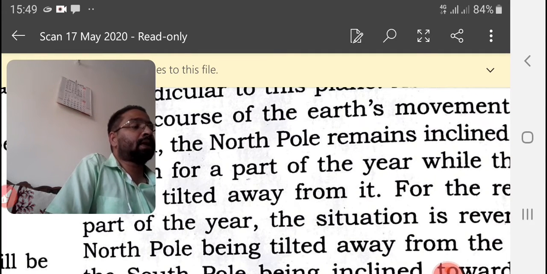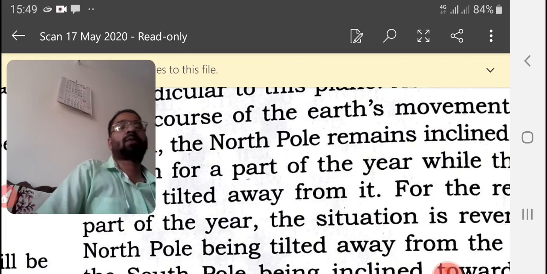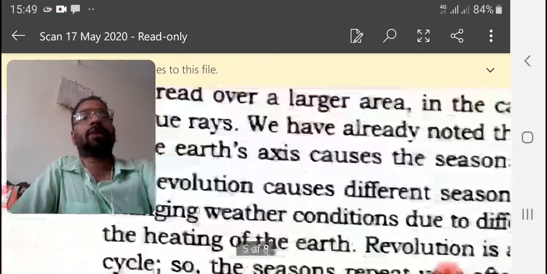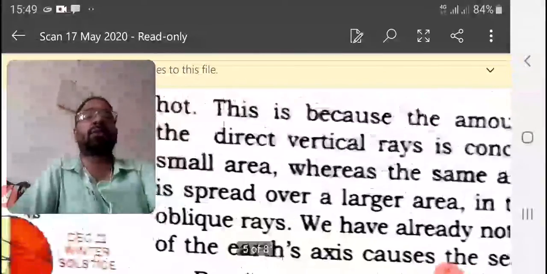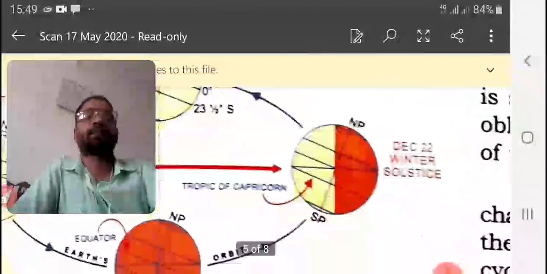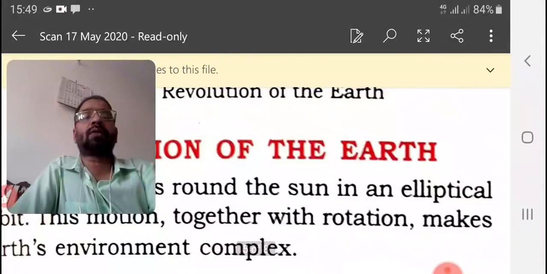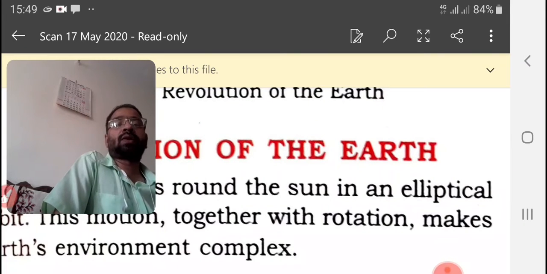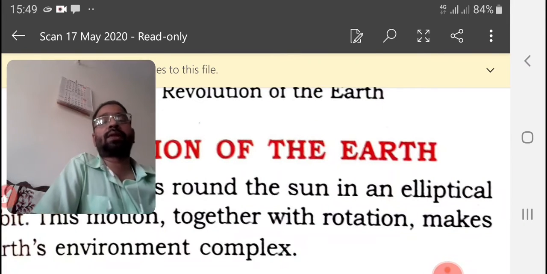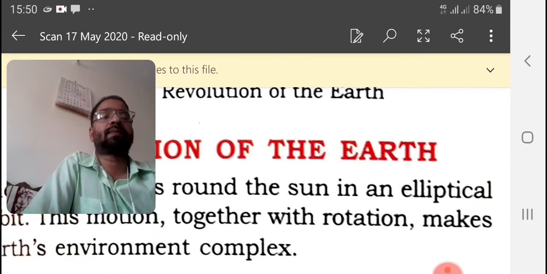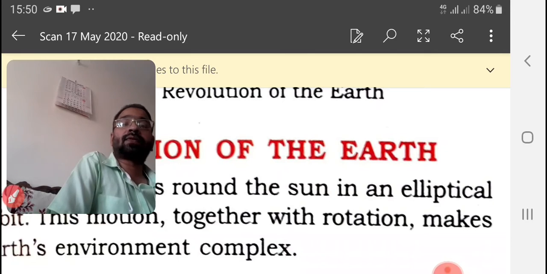Revolution: the earth revolves around the sun in an elliptical orbit. This motion, together with the rotation, makes the earth's environmental complex. What do you mean by the earth's environmental complex? Together with its movements, I mean both movements, revolution and rotation, these together we call the environmental complex. Now let us see the characteristics of revolution.